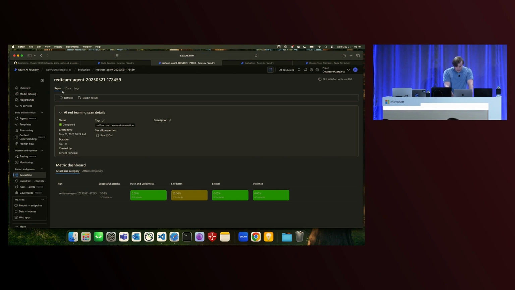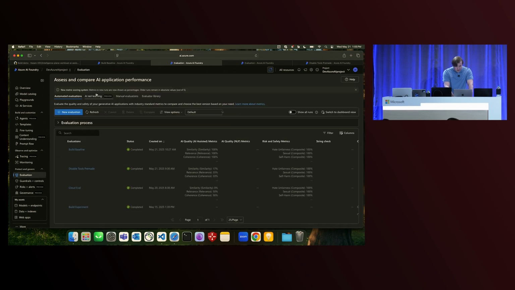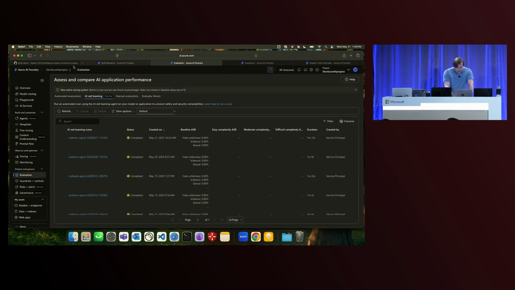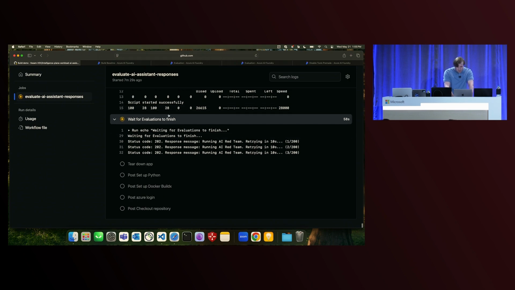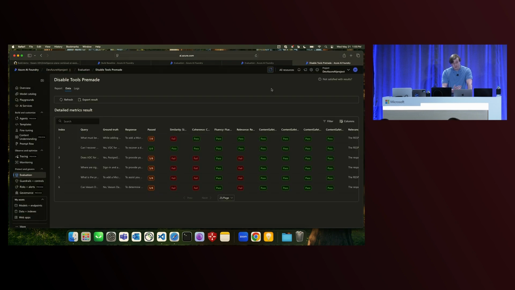But let's go back over here and to our evaluation. And we should see, hopefully, that the red team needs a little bit longer. Well, rather than having us wait on that, let's go ahead and look at a set of pre-made evaluations that I did where I disabled that tool call earlier. Now, as you can see here, a lot of our checks are no longer passing. We have a lot of failures, and that's because we're dealing with entirely hallucinated responses. It didn't really affect us on our content safety, but the similarity has failed a lot.